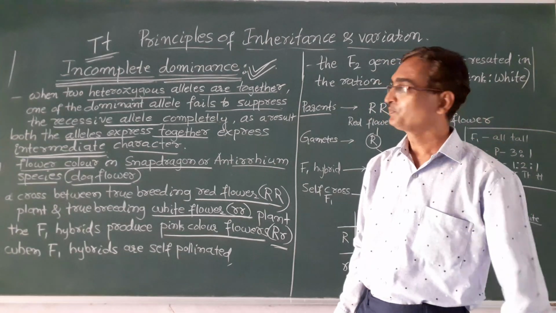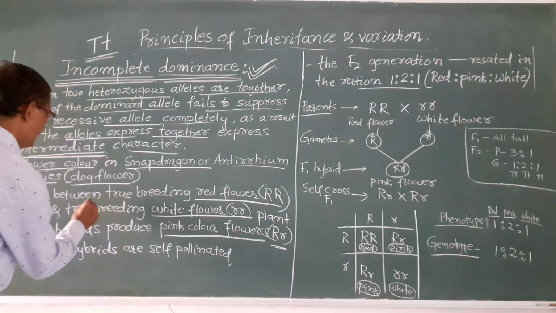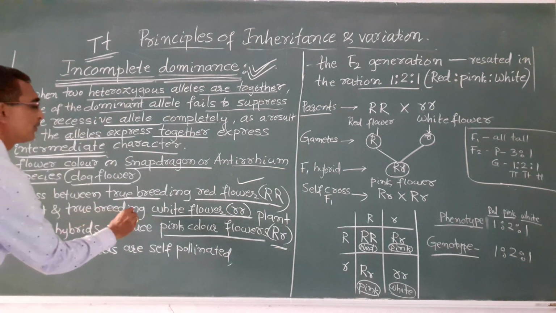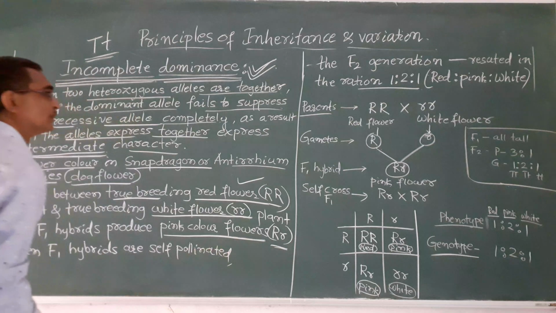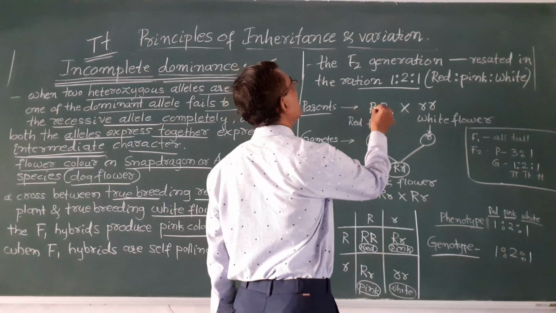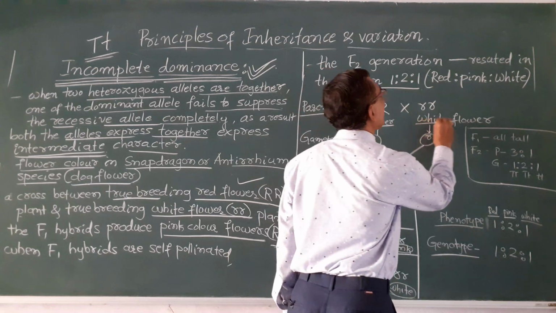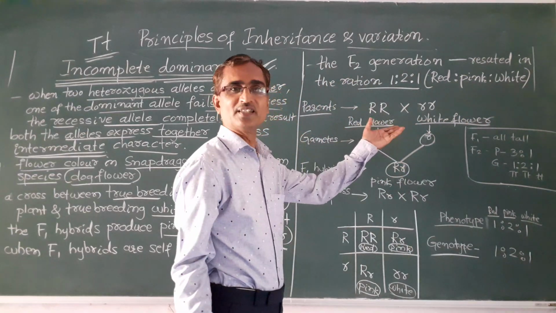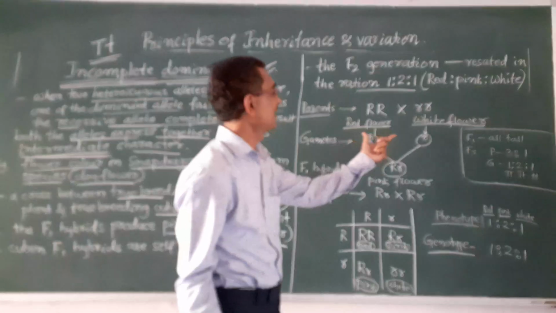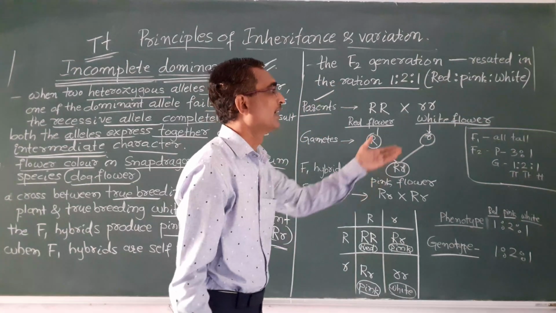You see here what is done. A cross is made between a true breeding red flower plant and a true breeding white flower plant, and these are the parents. Okay, next what happens?